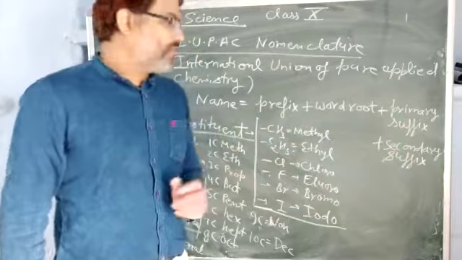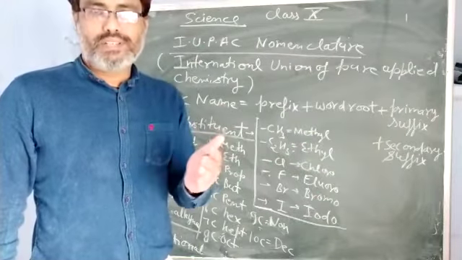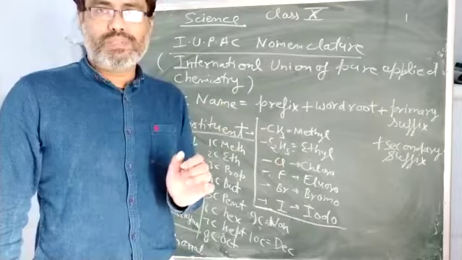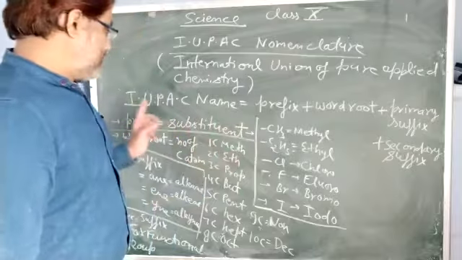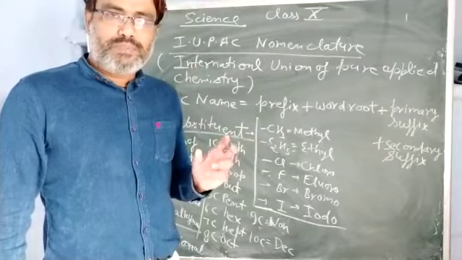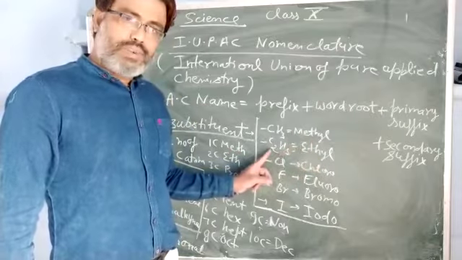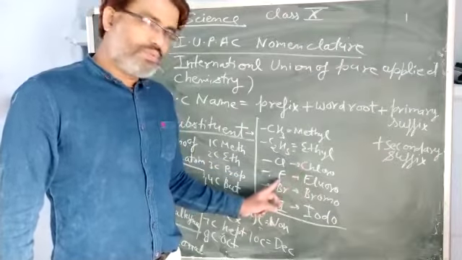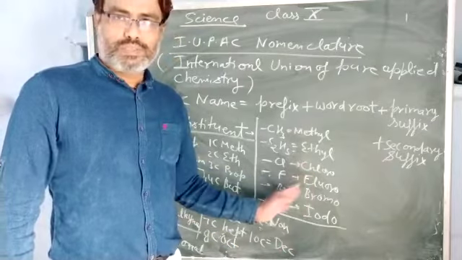Now try to understand the meaning of prefix. Prefix is used for substituents. Substituents are parts present in the structure of the organic compound, and these parts are not included in the parent chain or main chain. Generally we use specific prefixes for these groups. For CH3 we use methyl. The name of this CH3 group is methyl. For C2H5 we use ethyl. For Cl we use chloro. For F we use fluoro. For Br we use bromo, and for I we use iodo. These are generally used in 10th class.